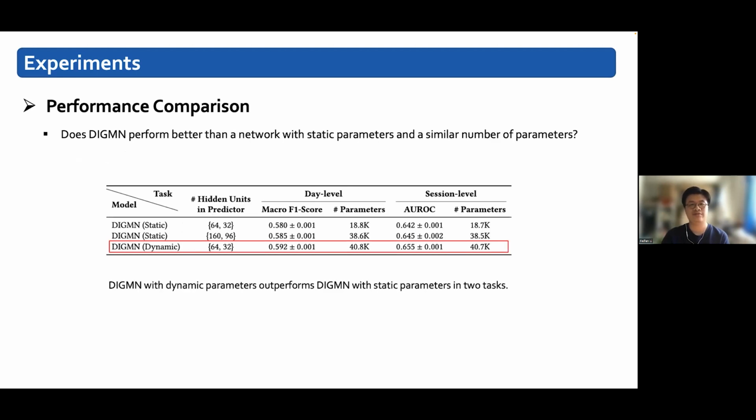Compared with the fully connected layers, the fully connected layers with dynamic parameters used in Digman increase the learnable parameters. So we wonder whether Digman performs better than a network with static parameters and a similar number of parameters. As you can see in this table, Digman with dynamic parameters outperforms Digman with static parameters in 2 tasks.